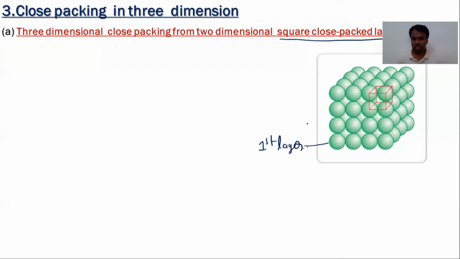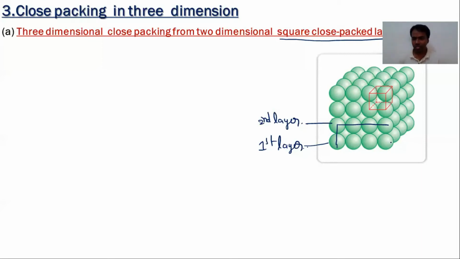What about this one? This is the second layer. Here the second layer is placed above the first layer in such a way that the spheres of these two layers are exactly aligned vertically as well as horizontally. So they are in a straight line. The spheres of the first row and second row are in a straight line, meaning the second layer spheres are exactly placed above the spheres of the first layer.